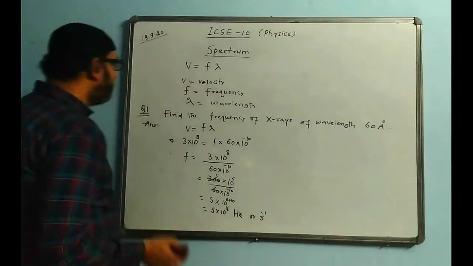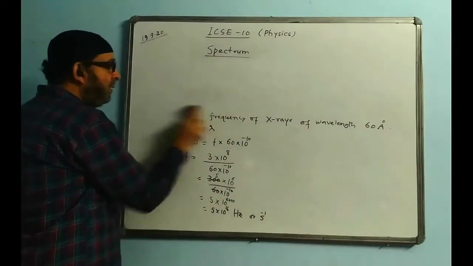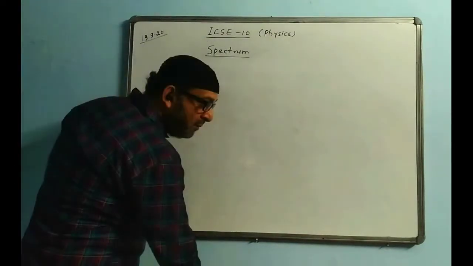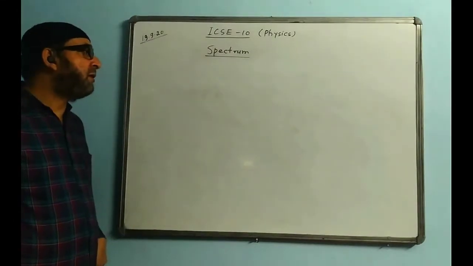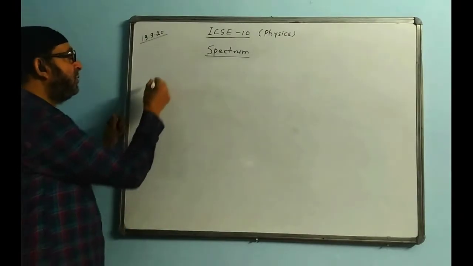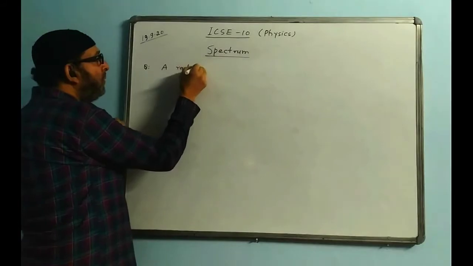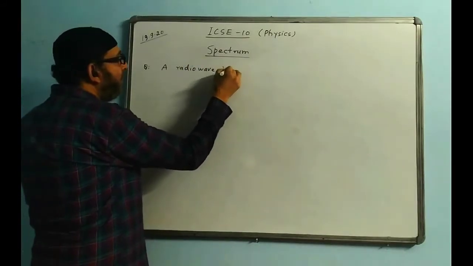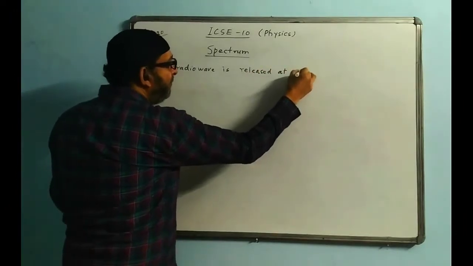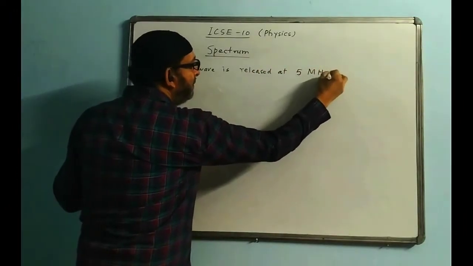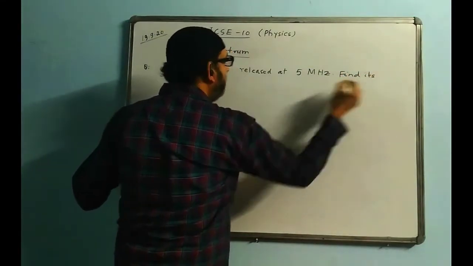Now another question they are saying, and the formula is this only one formula here. Now the question says, a radio wave is released. I write the question. A radio wave is released or transmitted at 5 MHz. Find its wavelength. Find its wavelength.